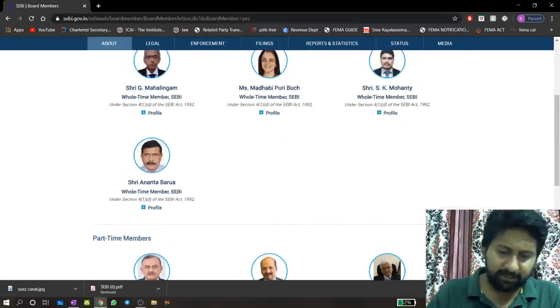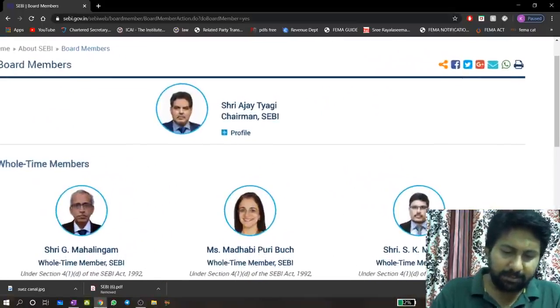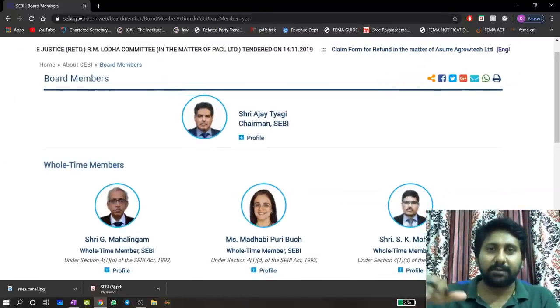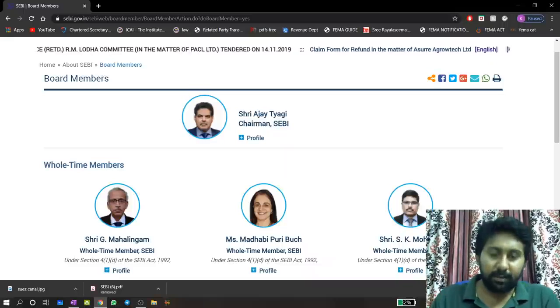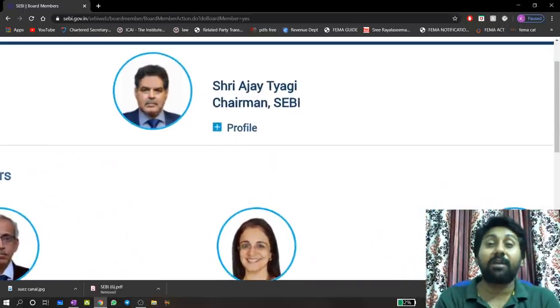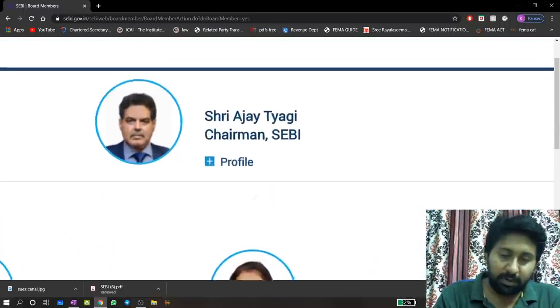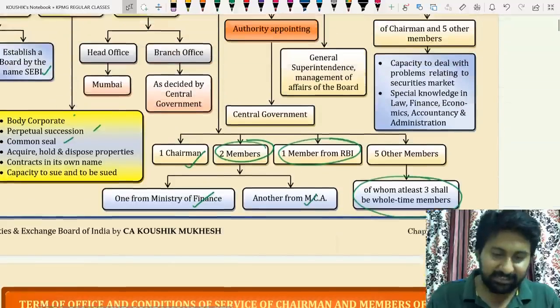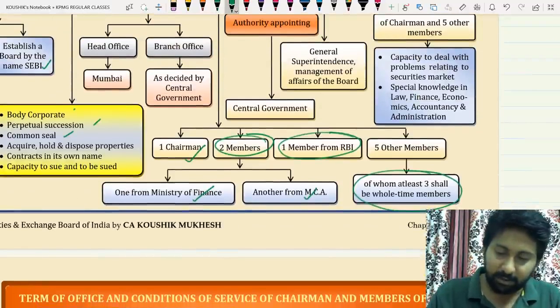See here. These people are the board members. Board means what? Not board of directors. Board members, members of the board of SEBI. First, what we have read? One chairman. So Ajay Tyagi is the chairperson now, Chairman of SEBI, one person. Now tell me, every time let us do some reconciliation. Okay, let me rub this.